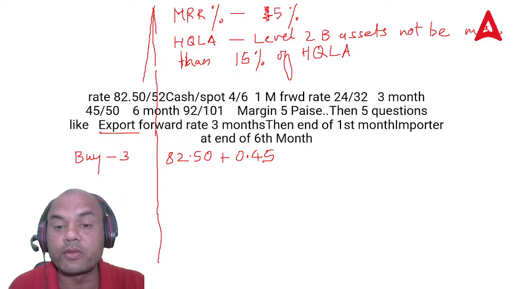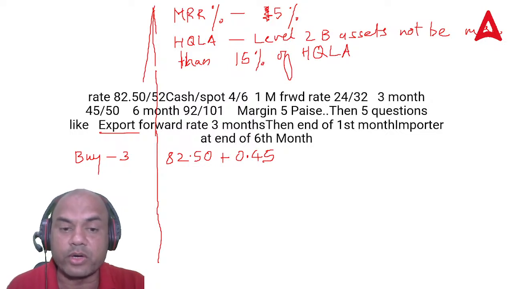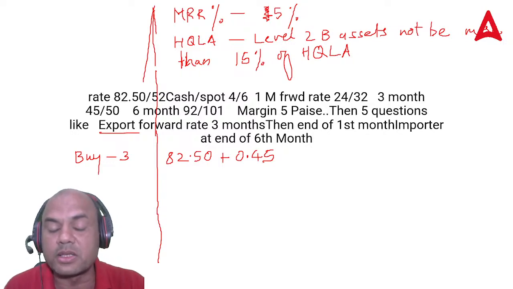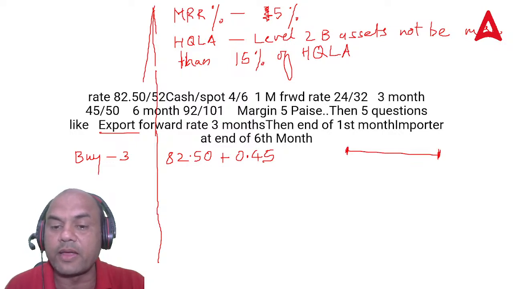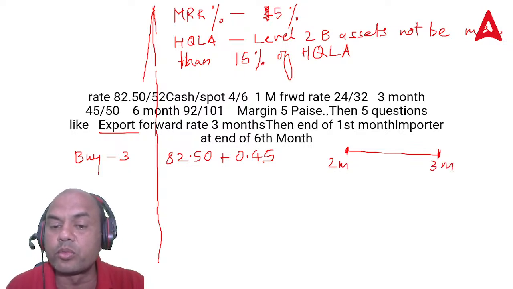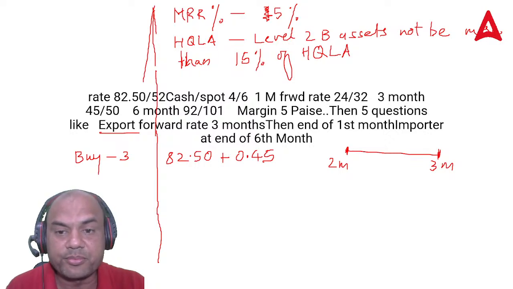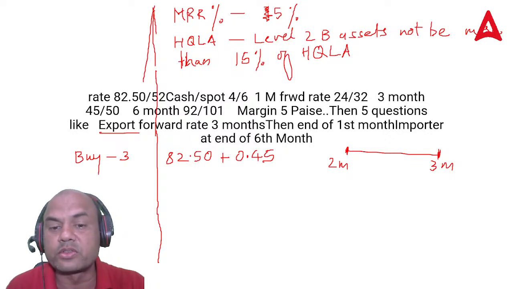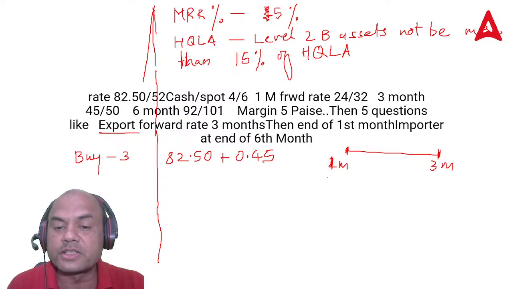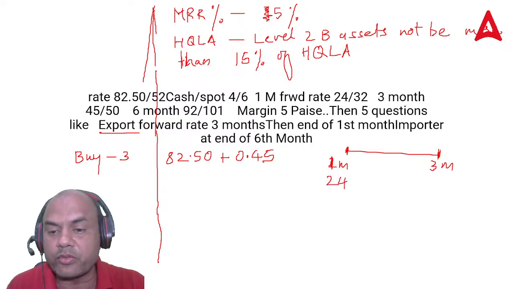Okay, 0.45. Now here you'll have to check whatever answer you get. You'll have to check whether the question asks for in the third month. If they ask you in the third month, then you have to do the buy low sell high between the second month rate and third month rate. Second month rate is not given, directly 1 month, 3 month and 6 month forward is given. So directly take 1 month and 3 month. 1 month is 24, 3 month is 45.